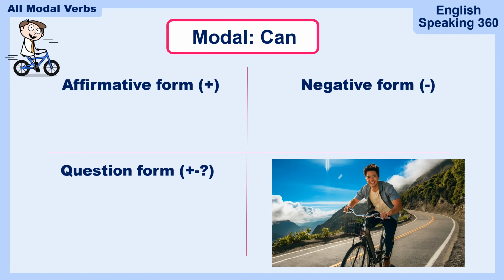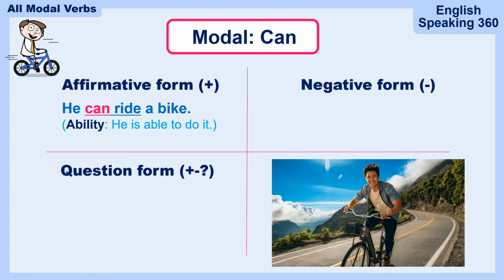The first modal verb that we're going to take a look at is can. Can is super easy. Now take a look at the picture. Can you make a can sentence with the picture? You can say, he can ride a bike. Now in this case, can is related to his ability to ride a bicycle. He is able to do it.